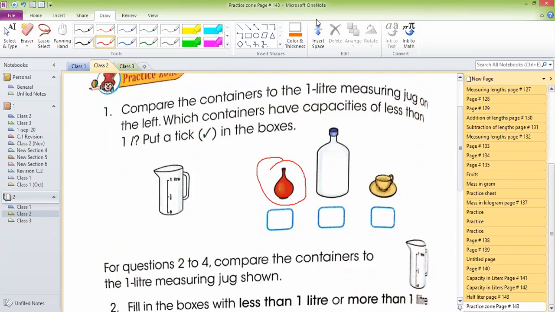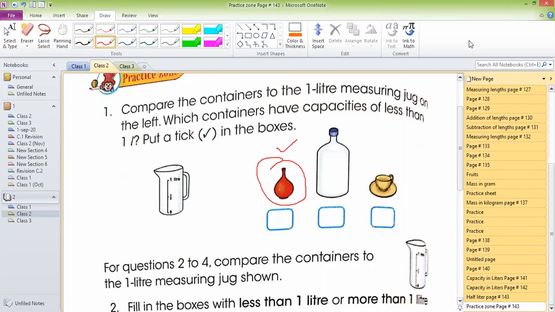Arsh, the question is that you have to tell whether this has a capacity of less than 1 liter. Is it having a capacity of less than 1 liter? Yes or no? Rafiq Samir, very good. Ayan, very good. Hamido, very good.